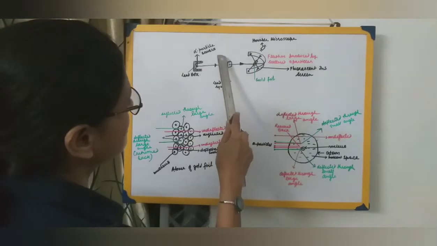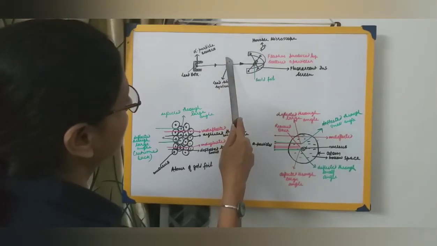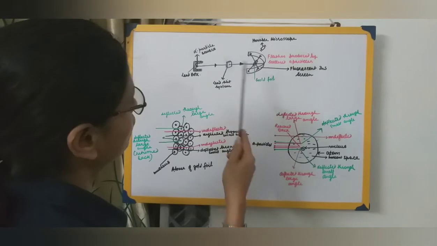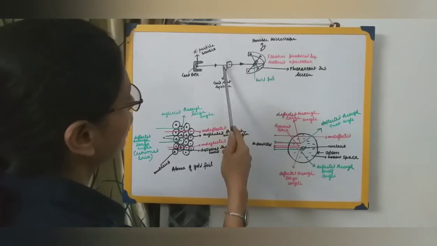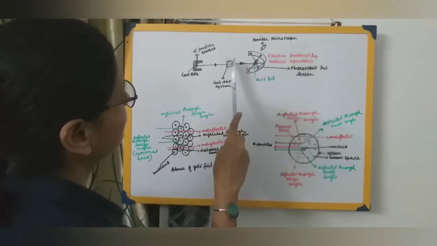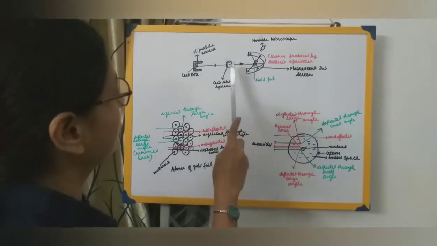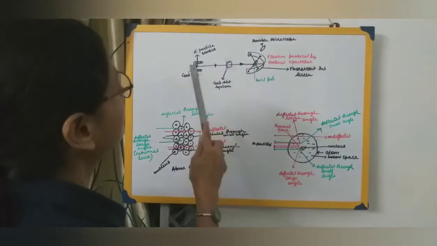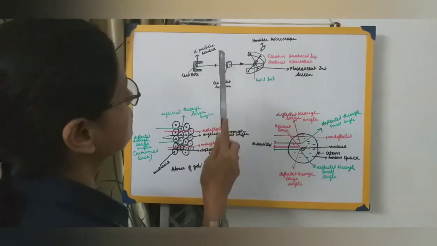So one box was made up of lead, and at the center there was one opening, a hole inside this lead box. So all the rays pass through this hole.